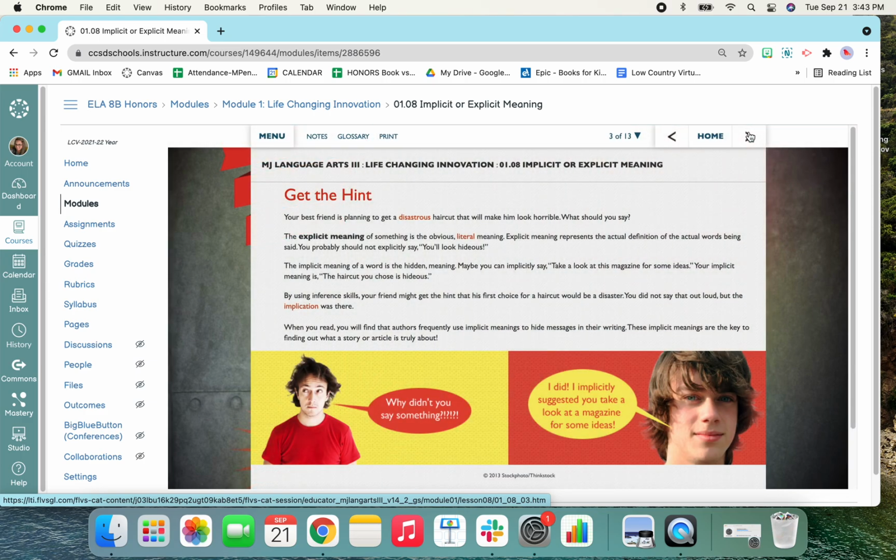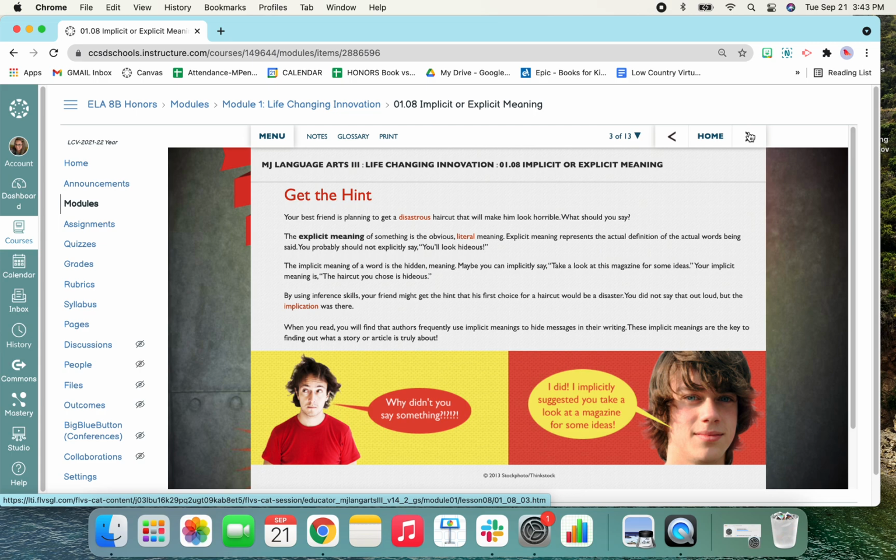Get the hint. Your best friend is planning to get a disastrous haircut that will make him look horrible. What should you say? The explicit meaning of something is the obvious, literal meaning. Explicit meaning represents the actual definition of the actual words being said. You probably should not explicitly say, "You look hideous." The implicit meaning of a word is the hidden meaning. Maybe you can implicitly say, "Take a look at these magazines for some ideas." Your implicit meaning is, "The haircut you chose is hideous."